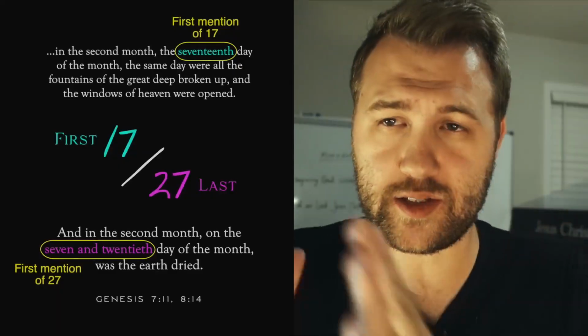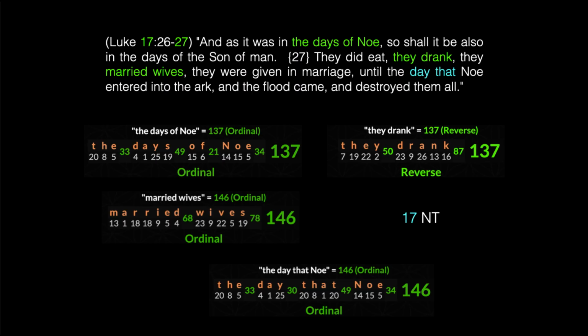So that's 17 and that's 27. If we look at Luke 17:26 and 27, of course we see the days of Noe again. The phrase "they drank," using the reverse, is 137. "Married wives" is 146. That's 73 times 2. And the phrase "the day that Noe" is 146.